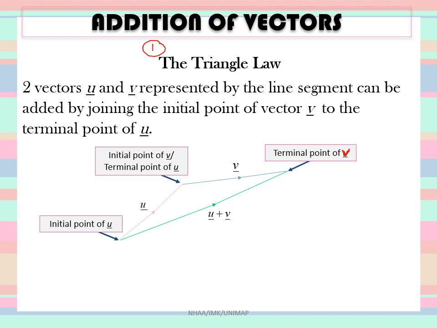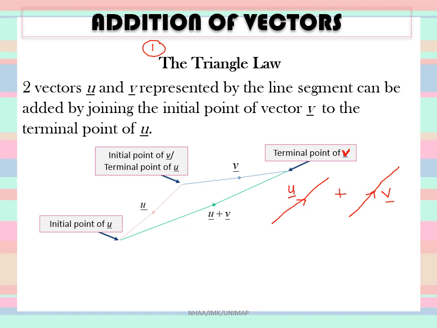Okay, so let me start from the beginning. Let's see if you have two vectors. This is the first vector, let this be u, and you have the second vector v. Now I want to add vector u with vector v.